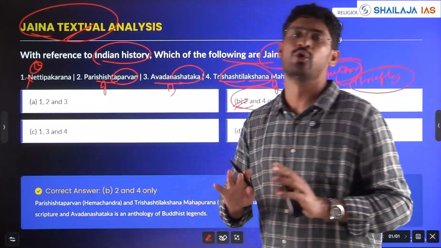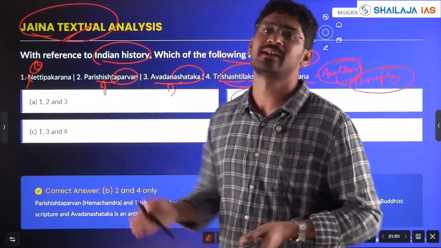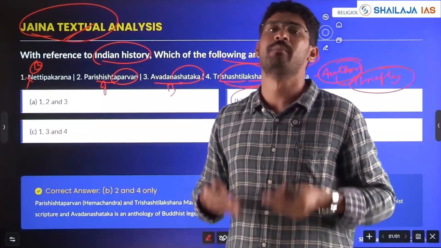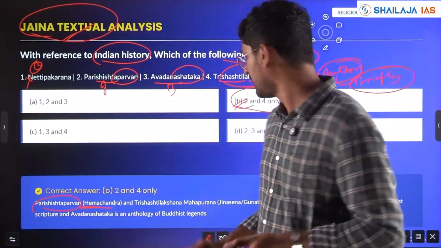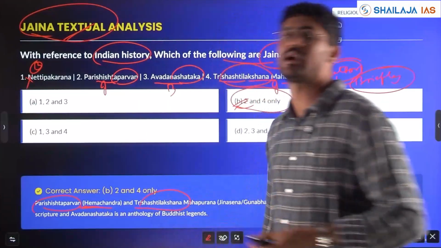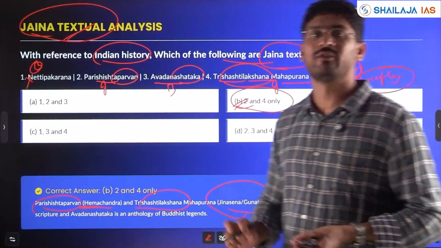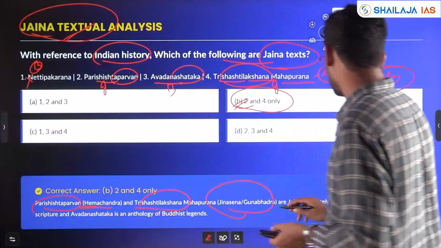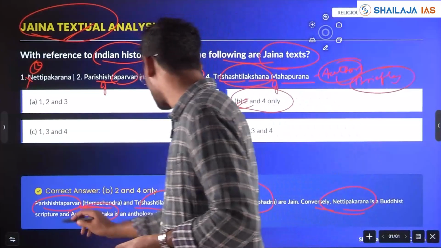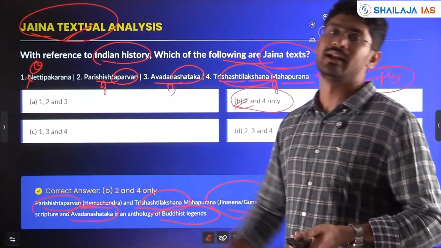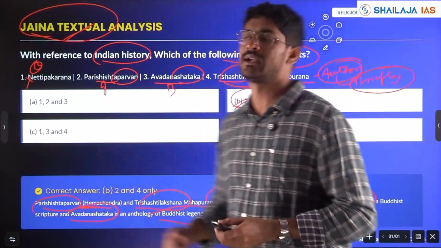Here, my friends, don't guess, because it doesn't work unless you know which are Buddhist texts and which are Jaina texts. There you have to memorize, you have to know the scholars also. Parishishta Parvana was written by Hemachandra, and Trishashti Lakshana Mahapurana was written by Jinasena, also known as Gunabhadra. You also have to know which king patronized these poets. Conversely, Neti Pakarana is a Buddhist text and Avadhana Shataka is an anthology of Buddhist legends. So 2 and 4 are right, 2 pairs are right, the other 2 are not correct.